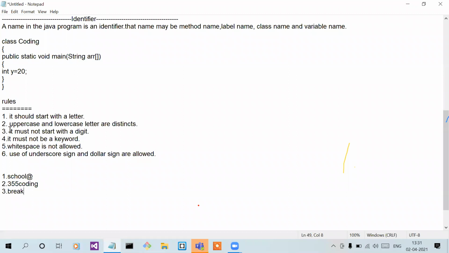And see this, it must not be a keyword. So you can't use a keyword as the name of an identifier. If I'm writing int, again invalid. Switch, again invalid. Anything which is a predefined keyword is invalid. Okay.